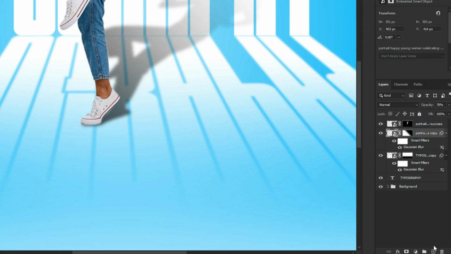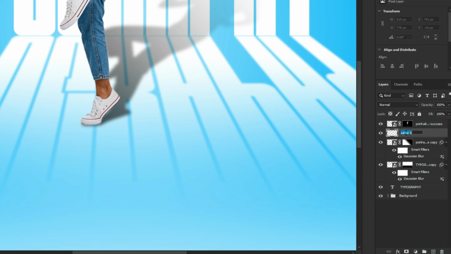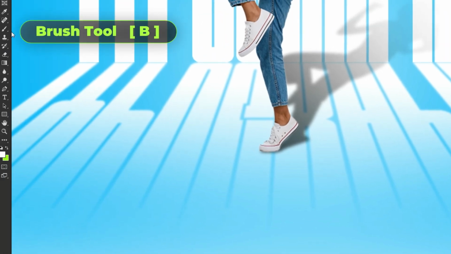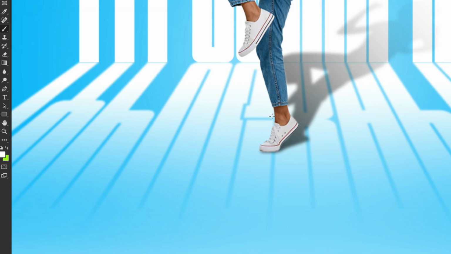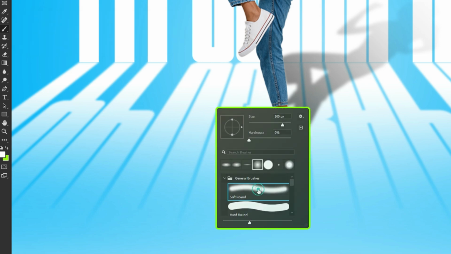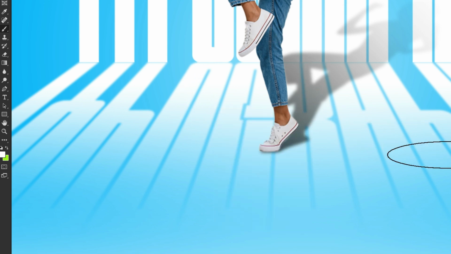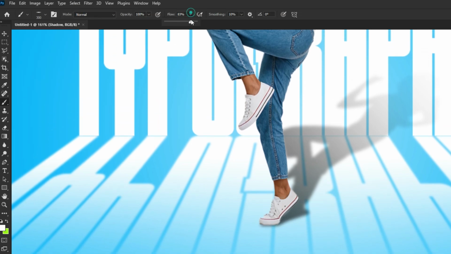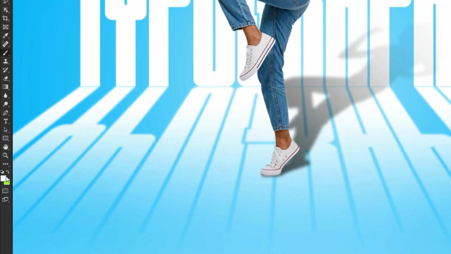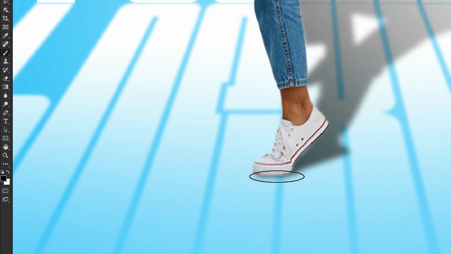Select the second layer, add a new layer, rename it to shadow. Select the brush tool and follow these settings. Make sure foreground color is set to black. Resize the brush and make a click.